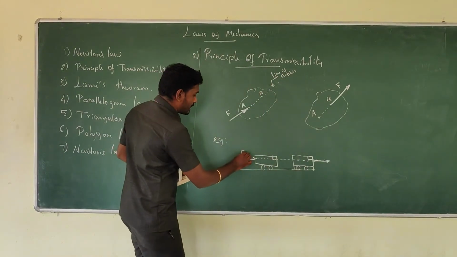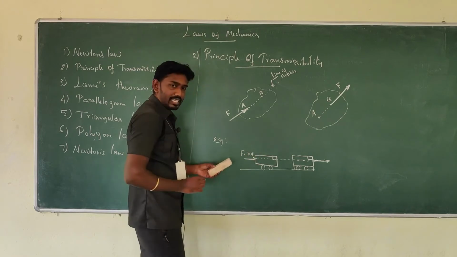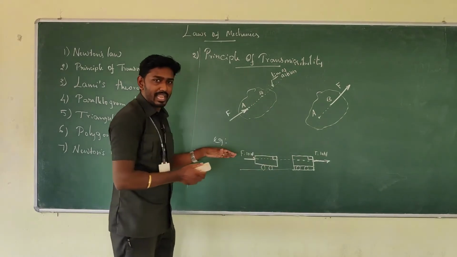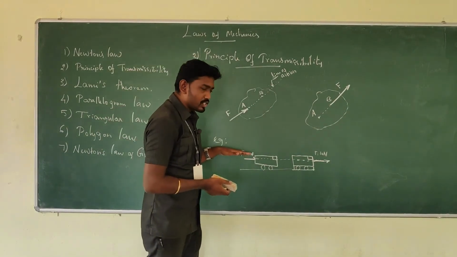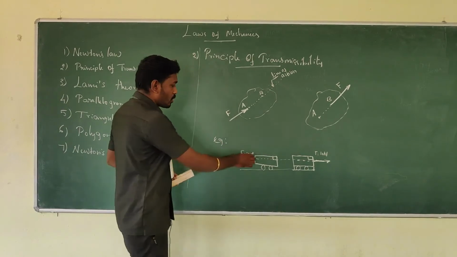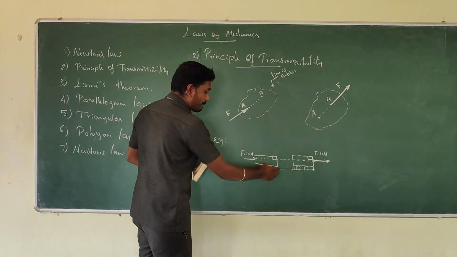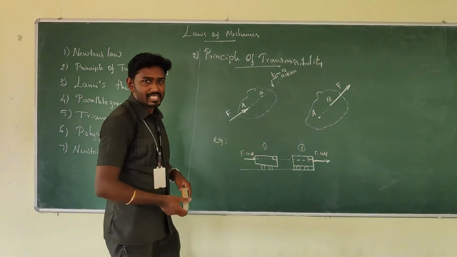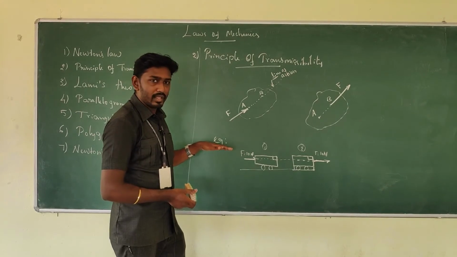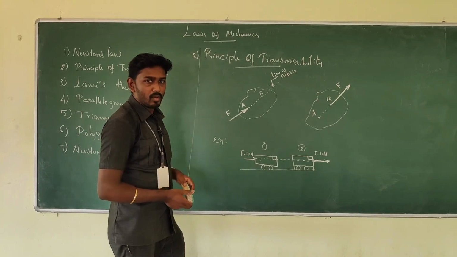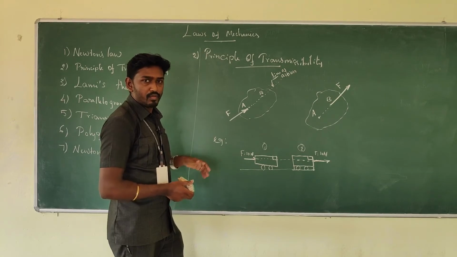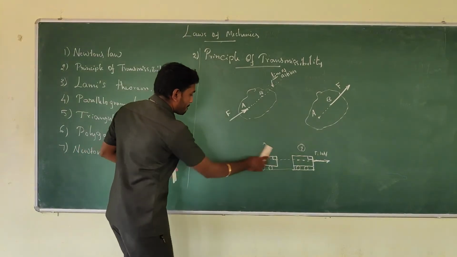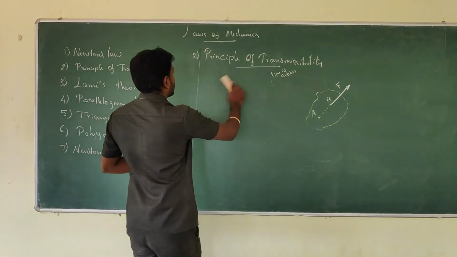If the force is constant, here I take 10 Newton, and in the pull, I take the force 10 Newton, if it is the same, and if the forces are in the line of action, then the work or behavior or reaction that happens in the first one will be similar to the second one. The effect will be the same if you take the point of application in the same line of action of the force. So this is what is mentioned in the principle of transmissibility.